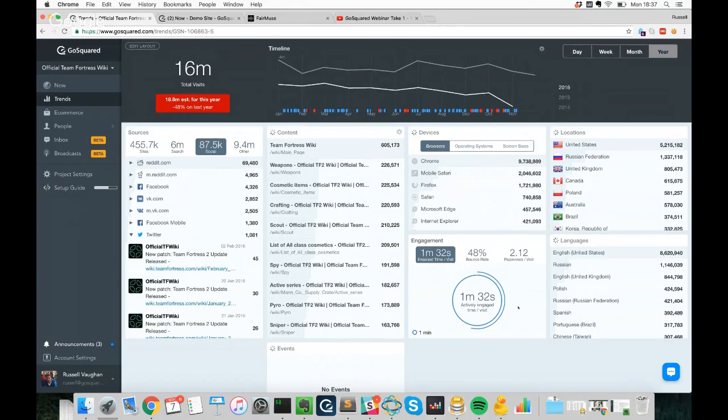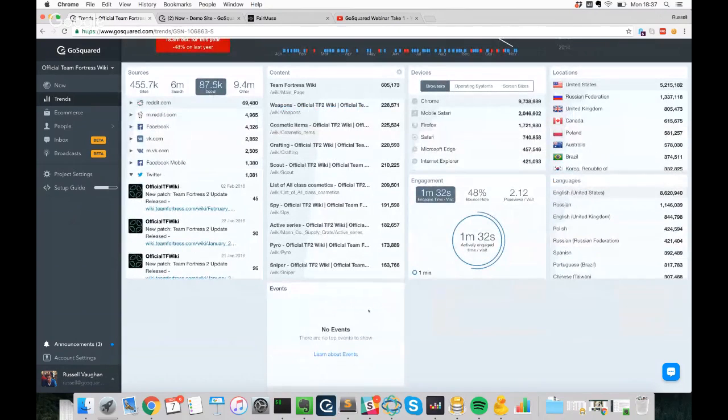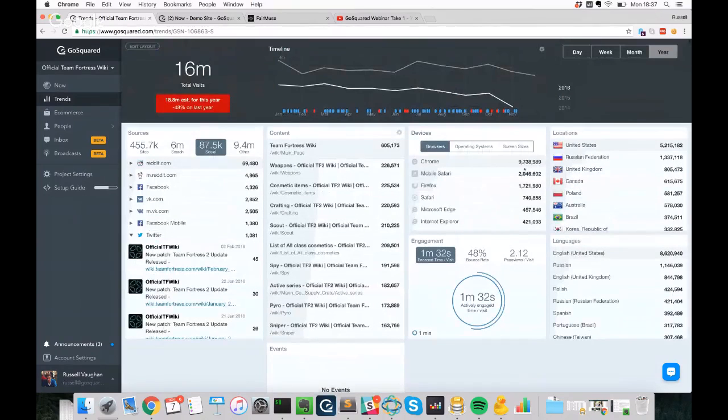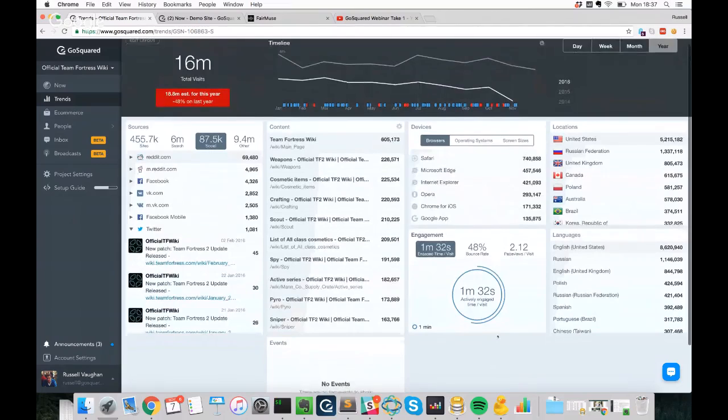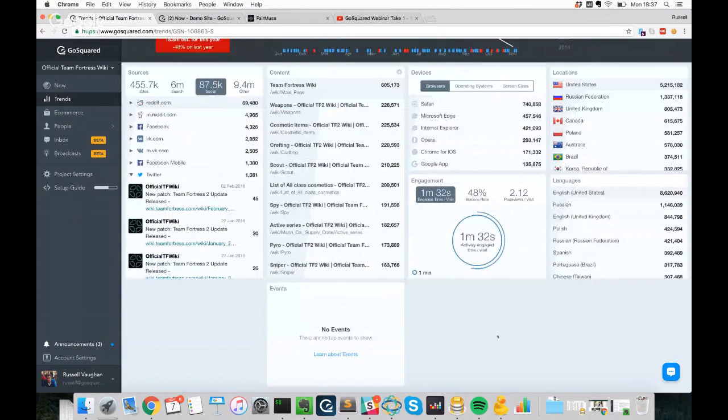The other thing that I wanted to look at was events, and this doesn't have any events in it, so that's something to think about. But events will effectively be any actions that a user undertakes on your site. So this can be something like a page view, or it can be a specific button clicked. And it's something I'll go into more detail as we move forward, but it's in your trends dashboard where you'll be able to see the high-level overview of any events that you've triggered or a user has triggered on your site.